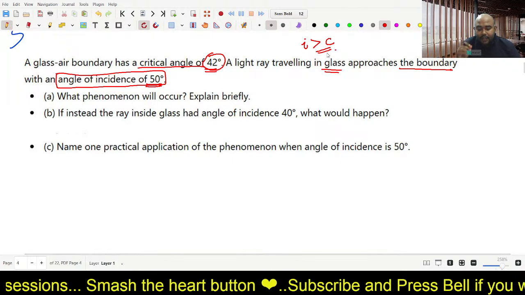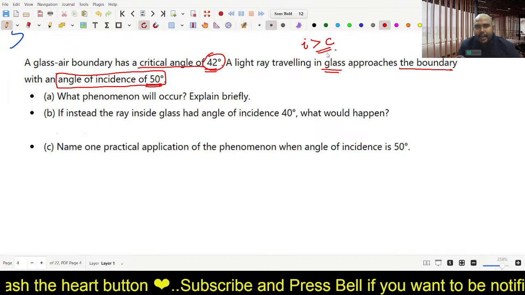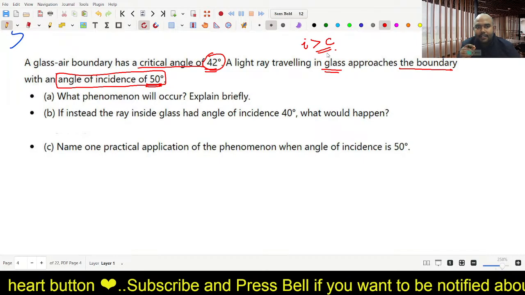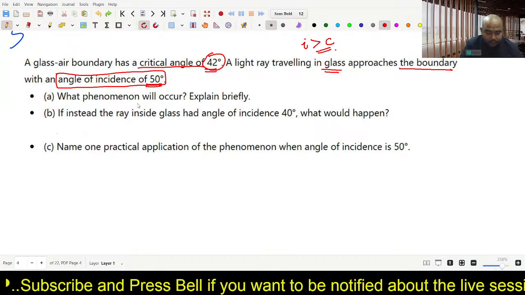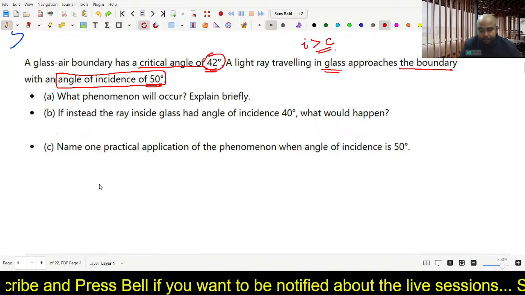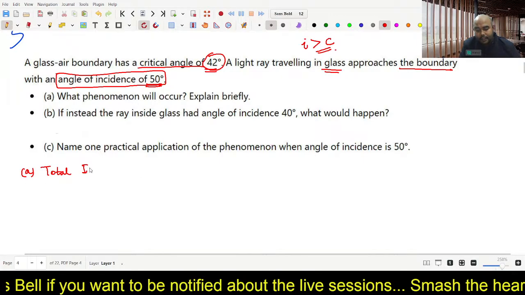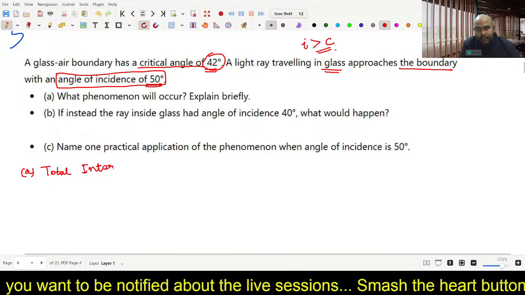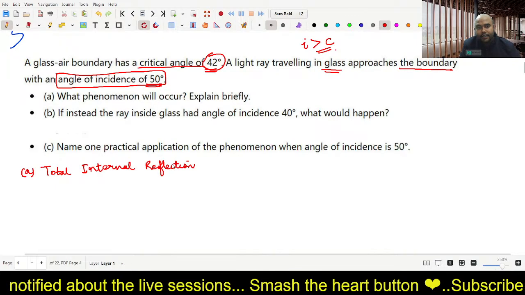If the angle of incidence is more than the critical angle, what phenomenon will occur? Very good. Total internal reflection will occur.